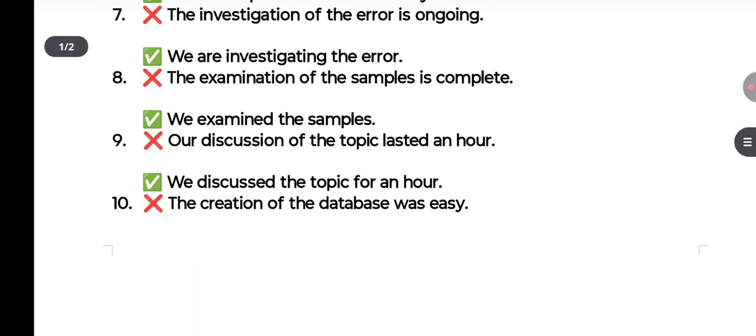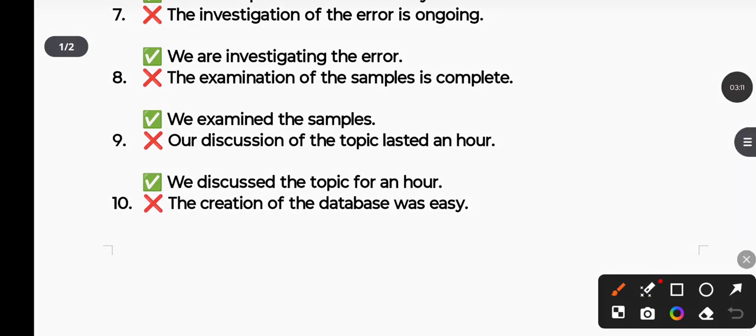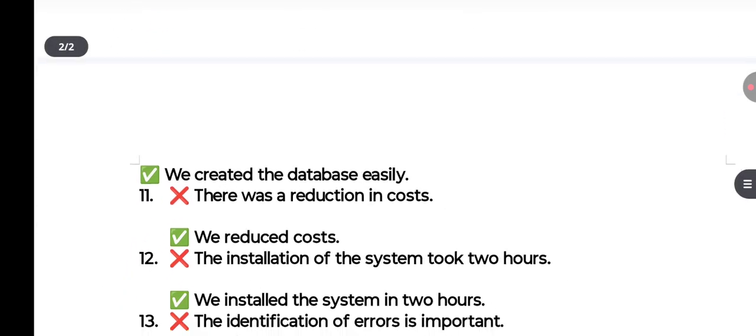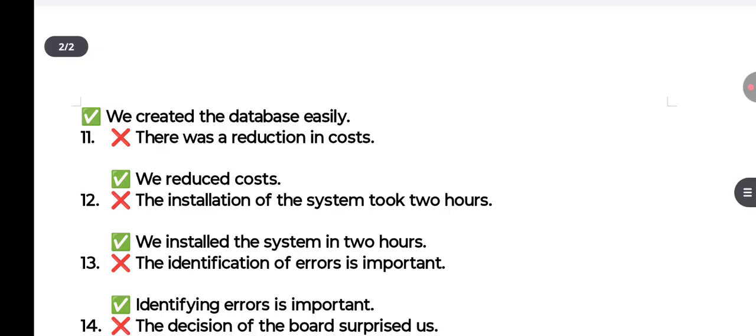The examination of the sample is complete. So rather than saying that the examination of the sample is complete, you can simply write, we examined the samples. Our discussion of the topic lasted an hour. So we discussed the topic for an hour. The creation of the database was easy. So you can simply say that we created the database easily.